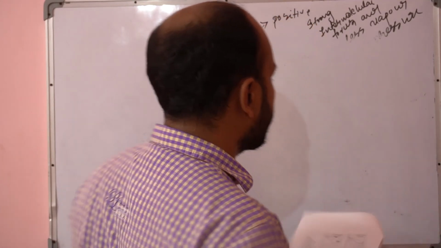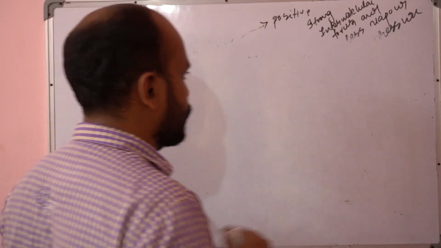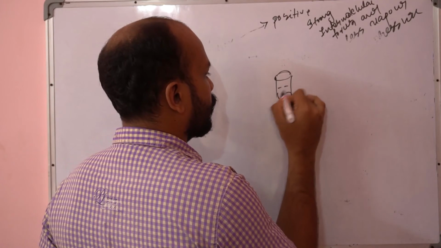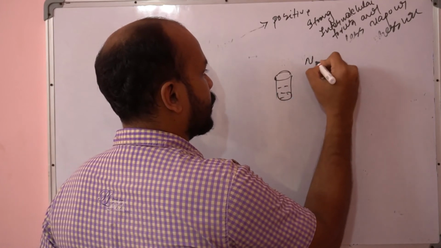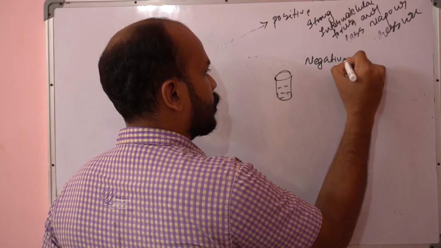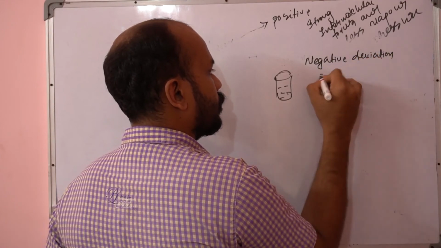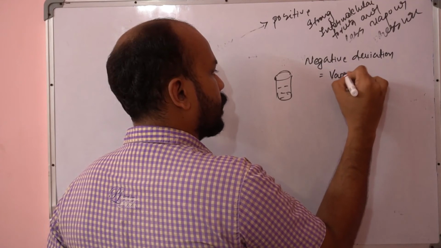That means suppose I am mixing two solutions. This is the case of negative deviation, and I am writing: vapor pressure will be less.